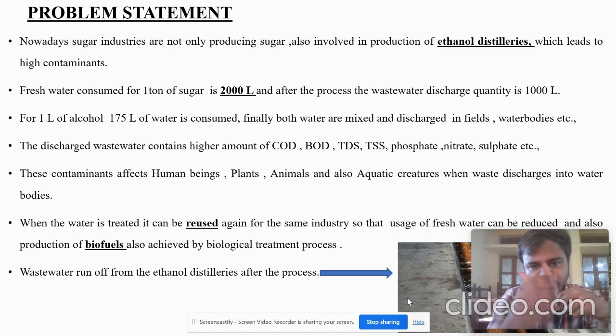Problem statement. In recent days, the sugar industry is not only involved in the production of sugar, but also in the production of ethanol distilleries, which consume nearly 175 liters of water for 1 liter of alcohol. This discharge contains BOD, COD, TDS, phosphate, and nitrates. These contaminants affect human beings, animals, plants, and aquatic animals. If we treat this water, it can be used in the company itself.